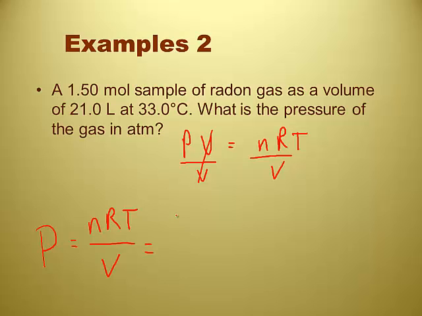Okay, n should be number of moles, so it should be 1.50, and that's in moles, so that's okay. R was 0.08206. All right, now temperature. Temperature's not in Kelvin, so I've got to add 273.15 to that. And since it ends at the 10th place, I need the 10th place. 306.2 Kelvin, and that's going to wind up being divided by the volume, which is in liters, which is what I needed it to be, so divide by 21. 1.79, and units of atmospheres because of R.